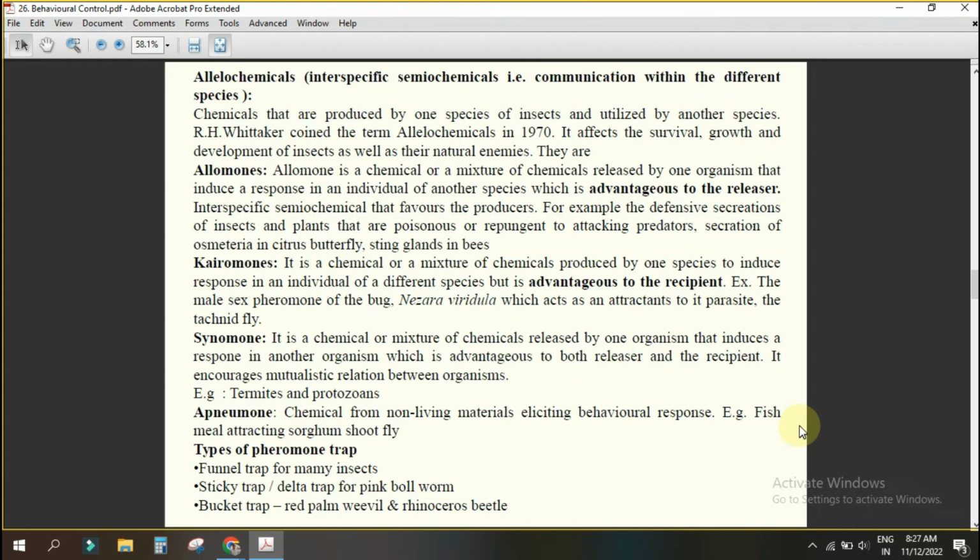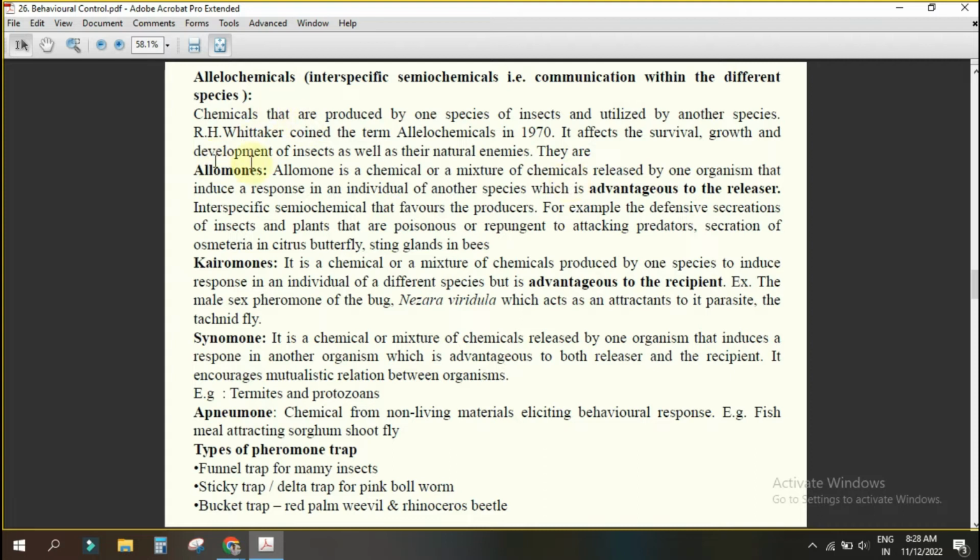Sir, now you see with example. Generally they don't ask for examples, okay? Only they ask what is the difference, okay? You see, R.H. Whittaker coined the term allelochemical. The year is not important, only remember Whittaker coined the term allelochemical. Who has coined the term pheromone? Recently discussed, Karlson and Butenandt. Yes or no? Yes, sir.